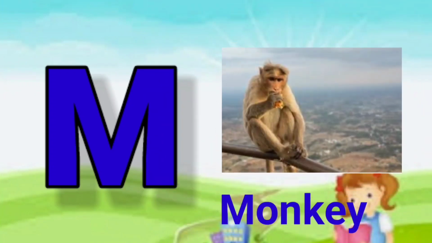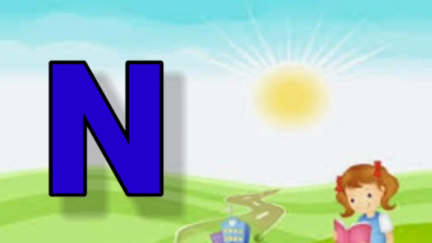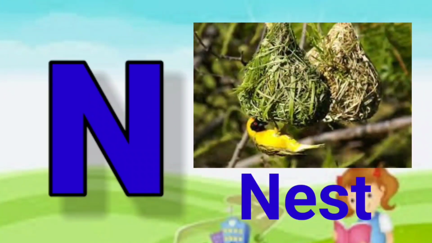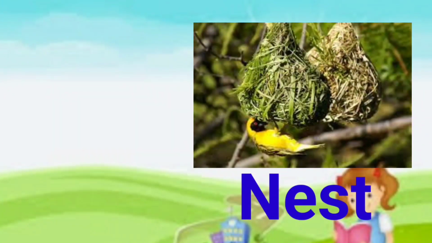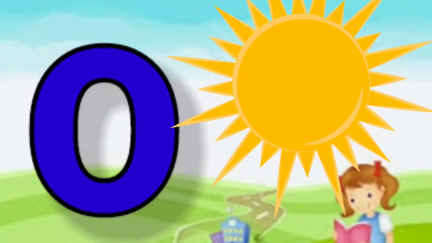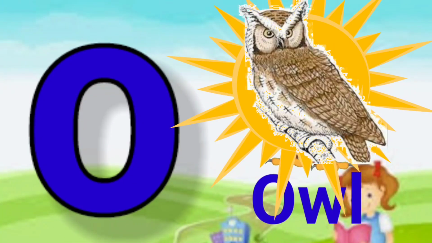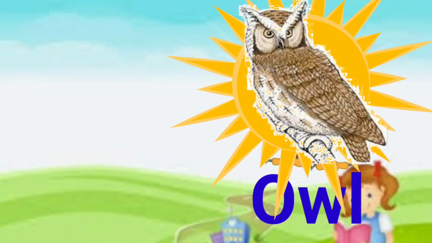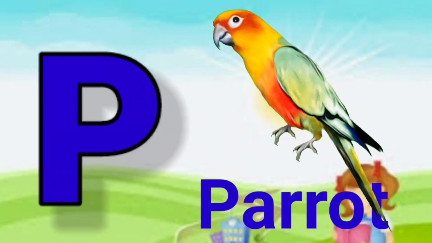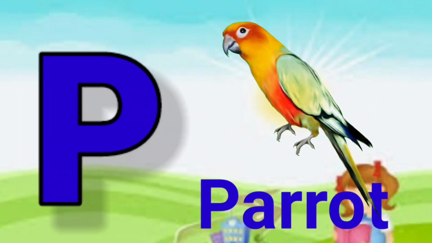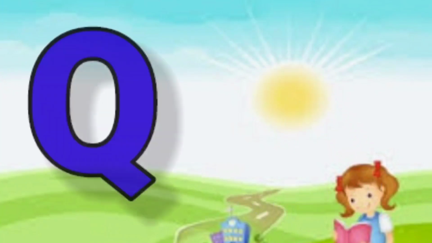M for monkey. Monkey means bandar. N for nest. Nest means ghosla. O for owl. Owl means ullu. P for parrot. Parrot means tota.